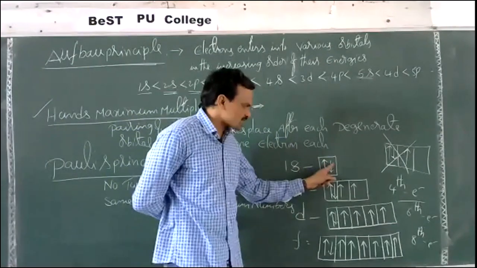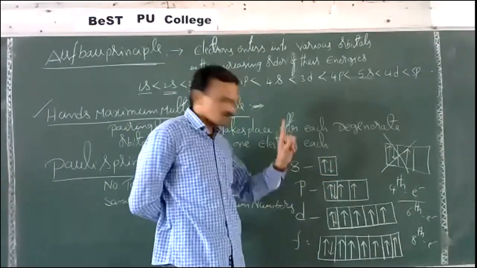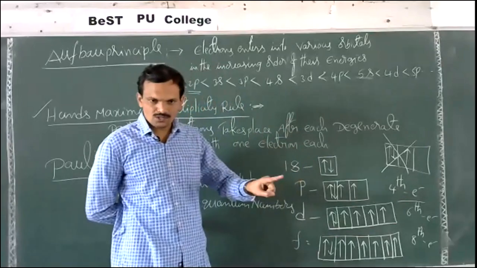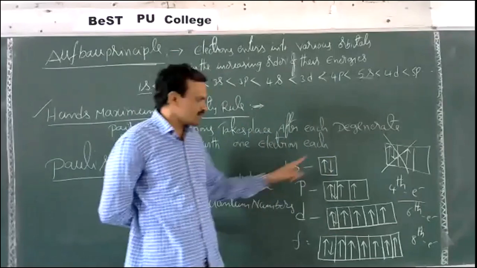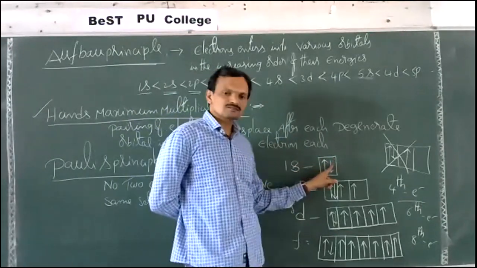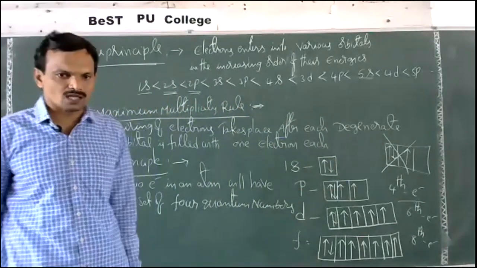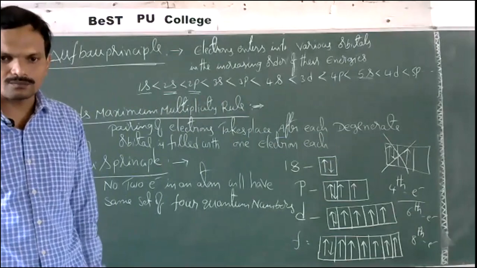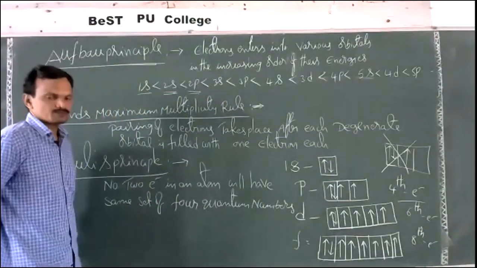For these 2 electrons, n is equal to 1, l is equal to 0, m is equal to 0 for both electrons. Whereas the s value, for the first electron it is plus half, for the second electron it is minus half. So no 2 electrons in an atom will have the same set of all 4 quantum numbers. This is called Pauli's principle.